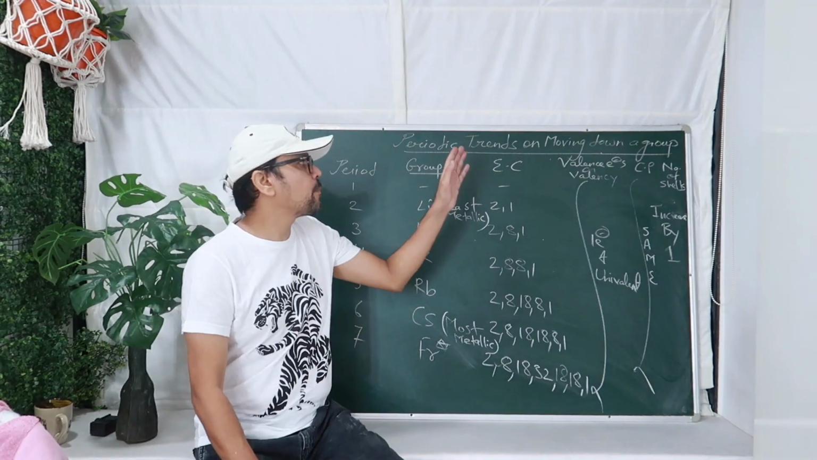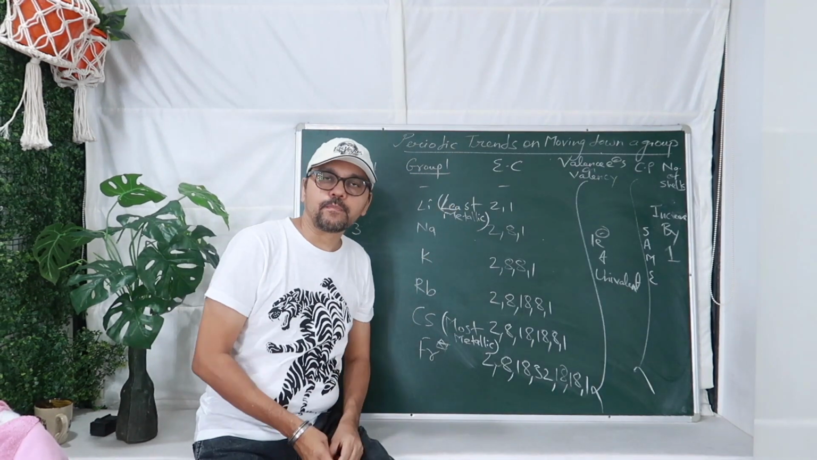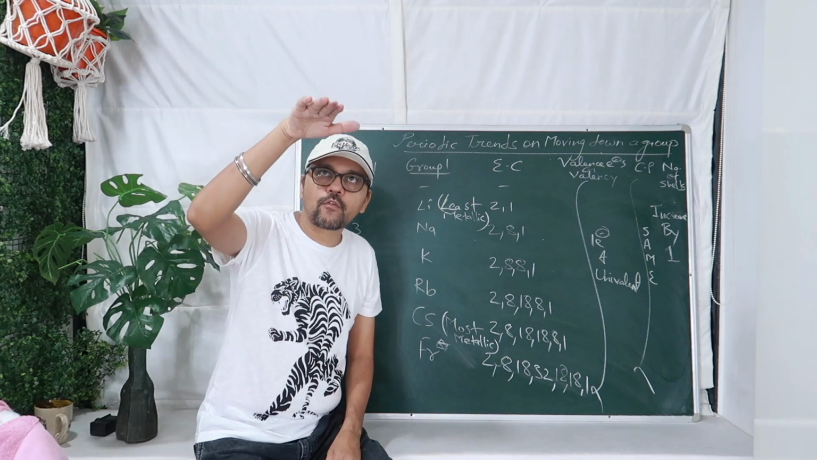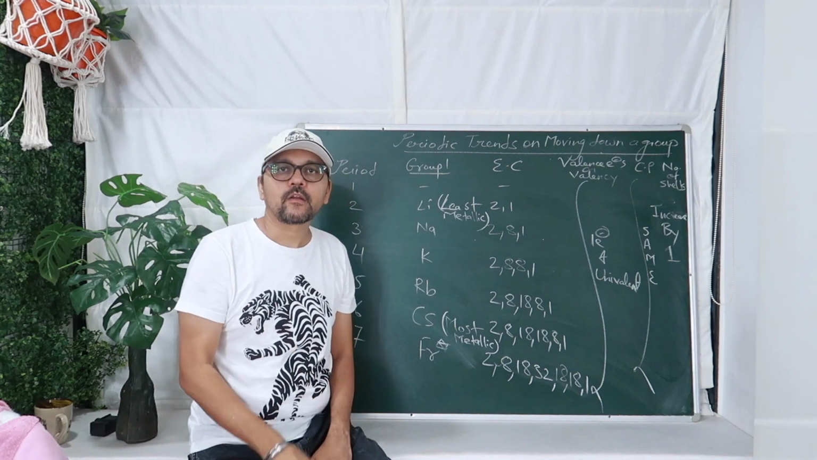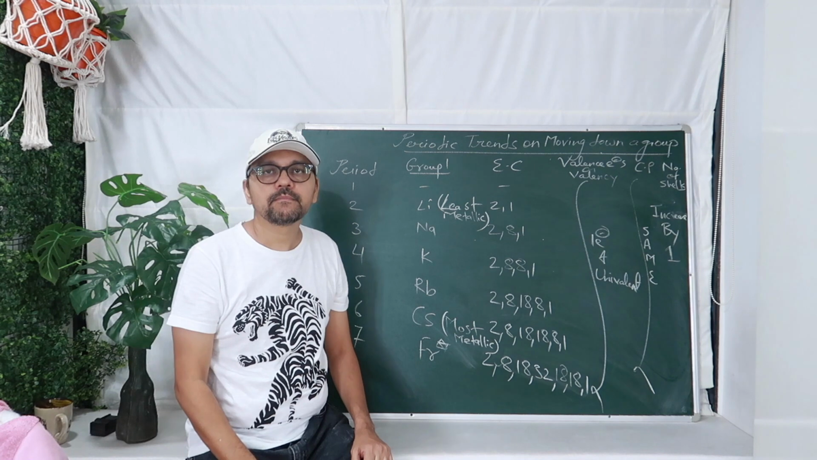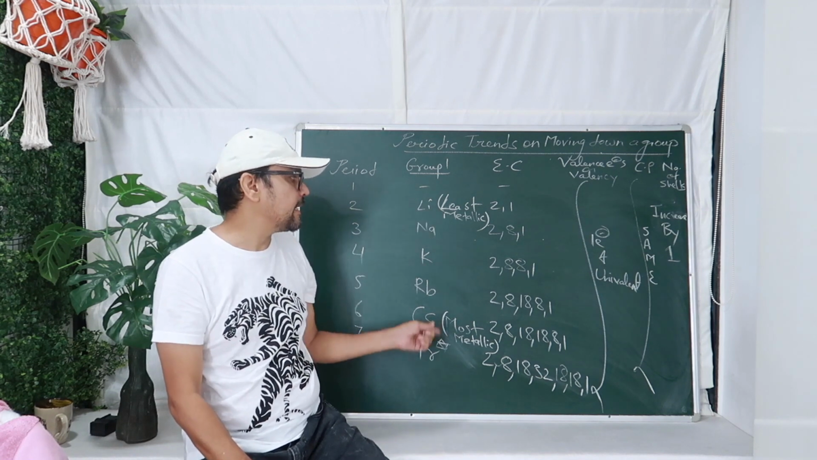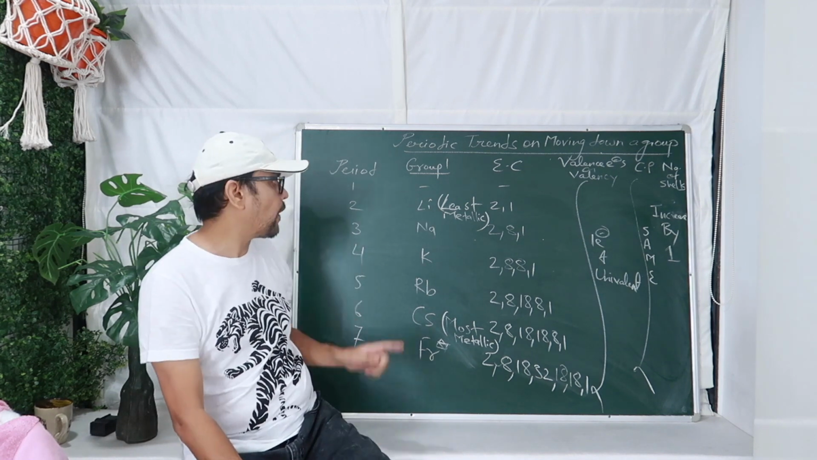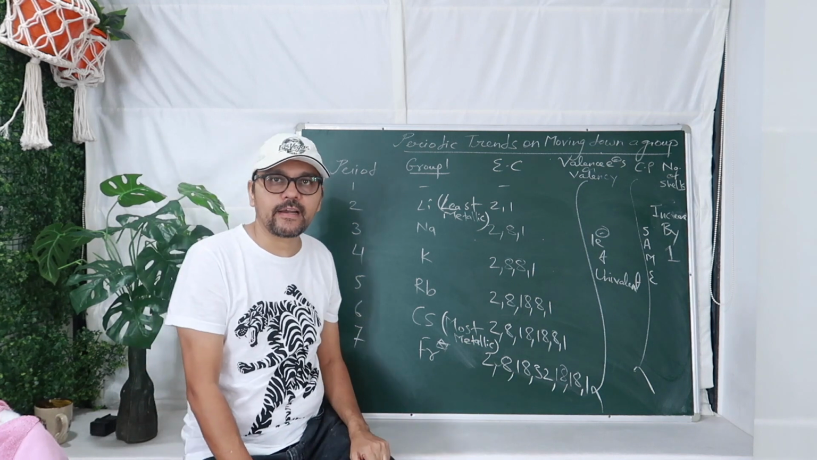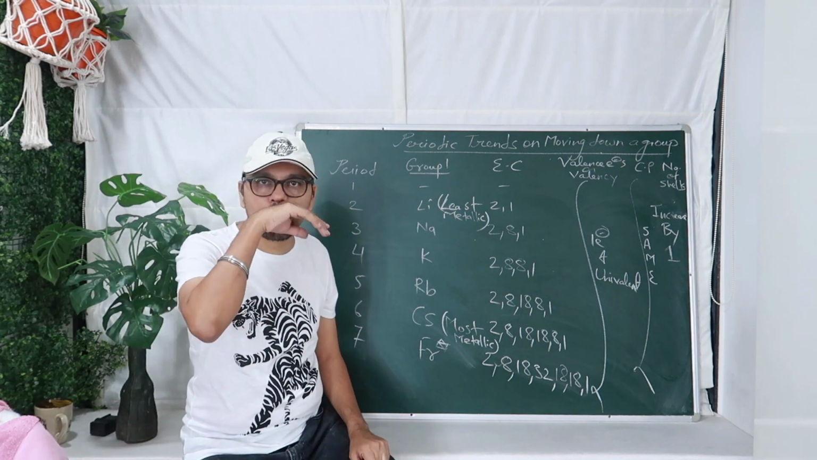Now let's talk about periodic trends on moving down a group. Down a group means going from top to bottom. Now we are taking the example of group 1. Group 1, everyone knows, is Li Na K Rb Cs Fr, and all 7 periods are going to be covered in it. That means 7 horizontal rows.